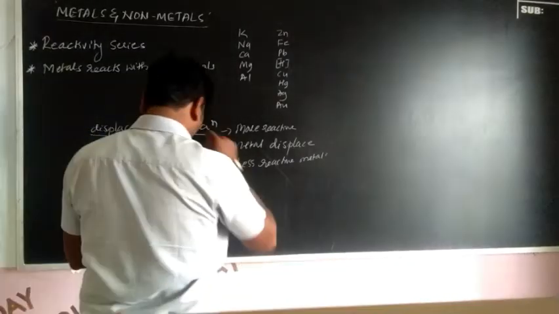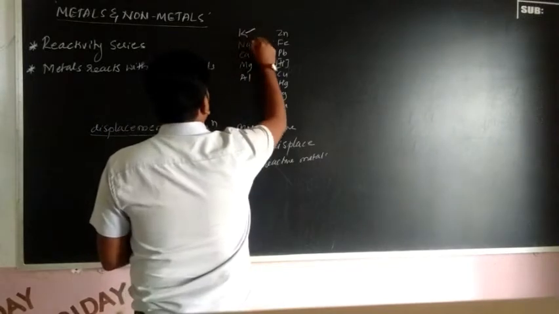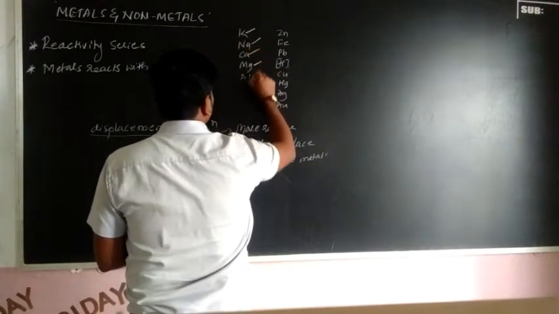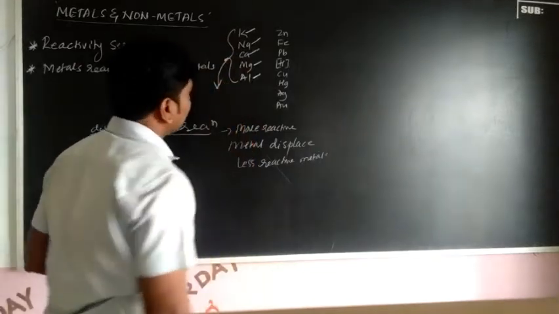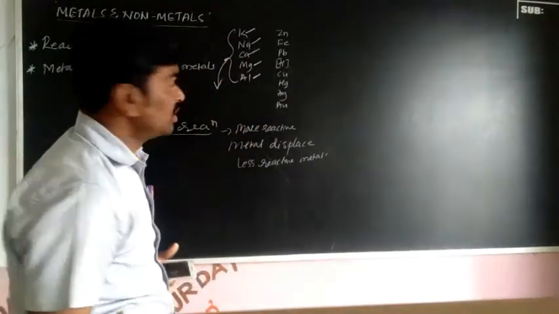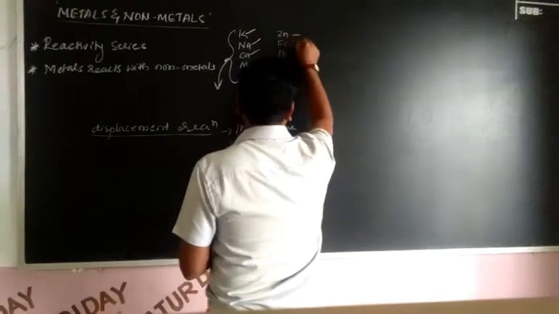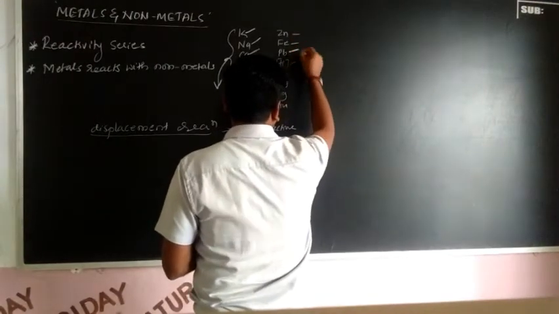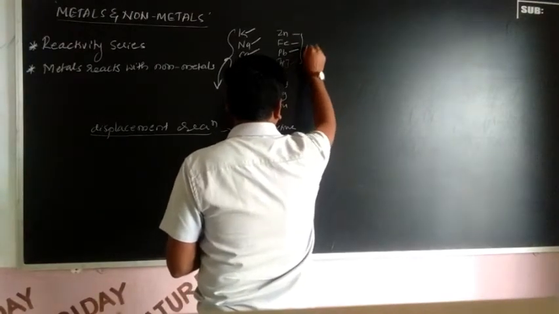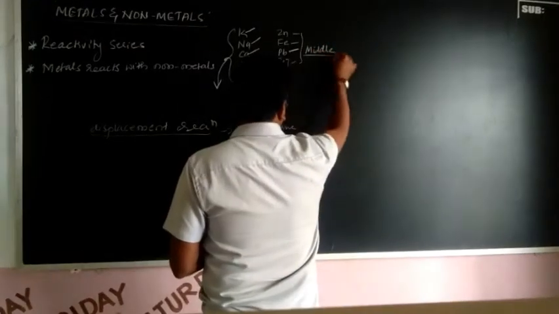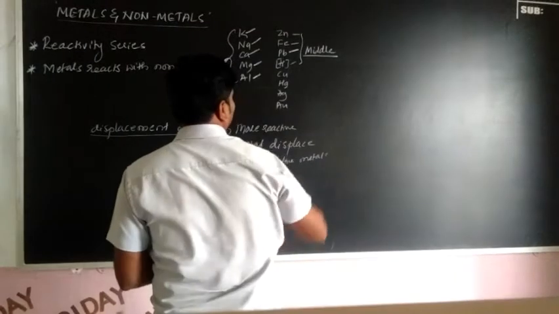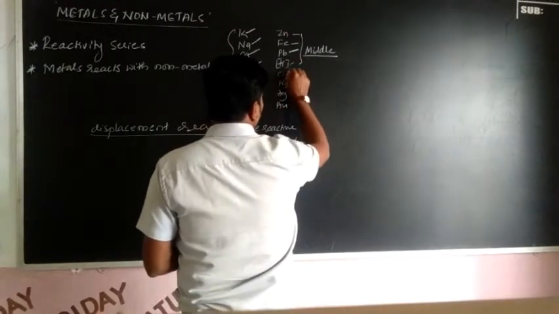So potassium, sodium, calcium, magnesium, aluminium are the more reactive metals. Zinc, iron, lead, hydrogen, these are the middle reactive elements.